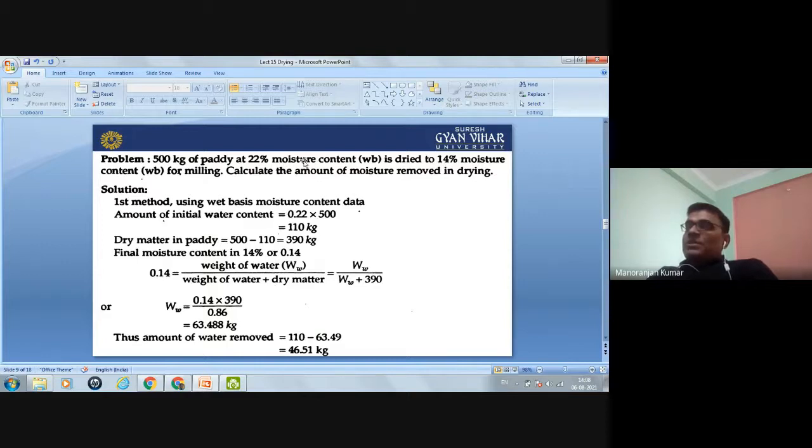So you have to calculate the amount of moisture removed in the drying process. How much water is removed during the drying process? You have to calculate.